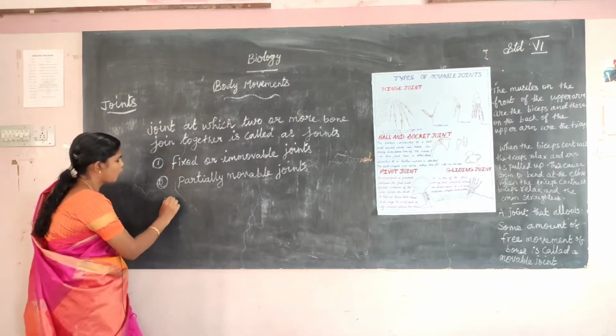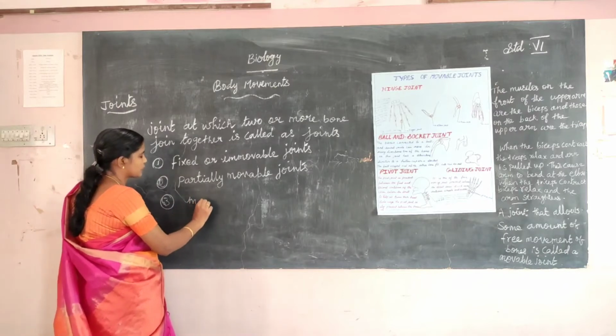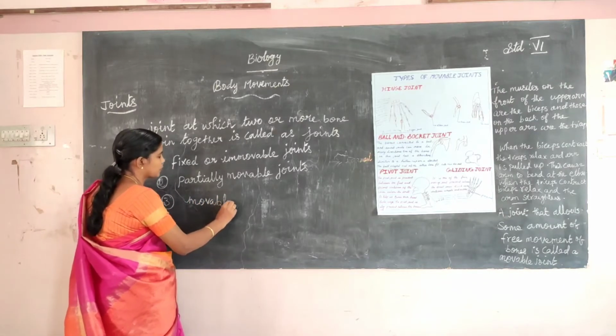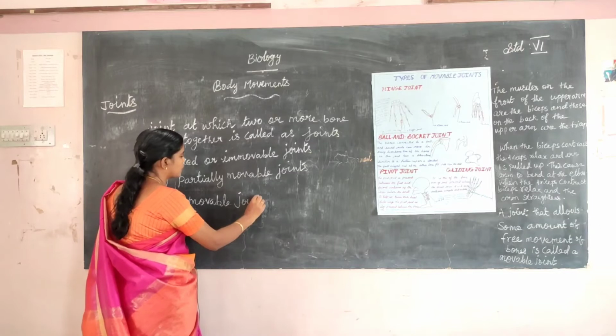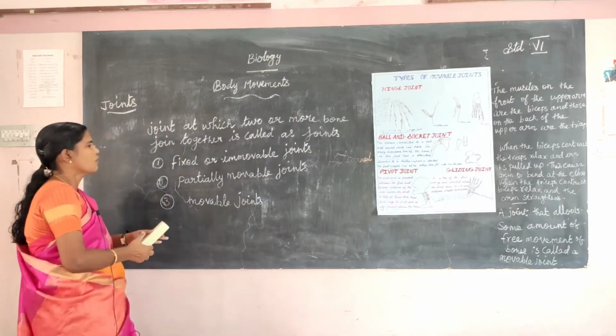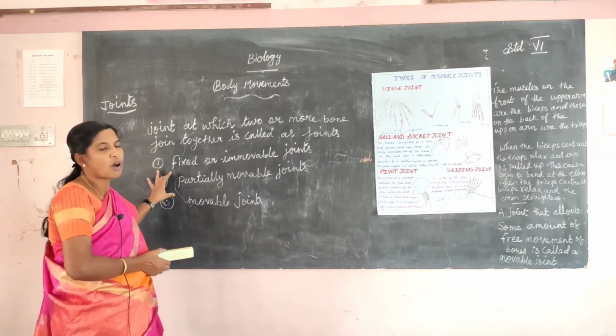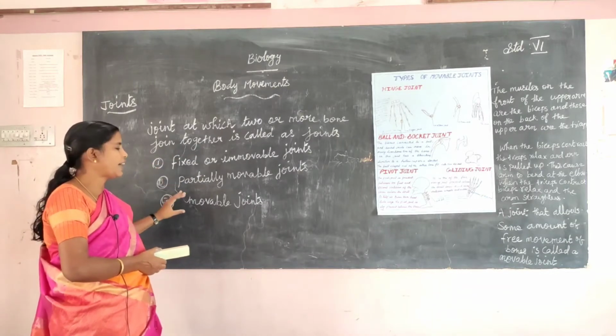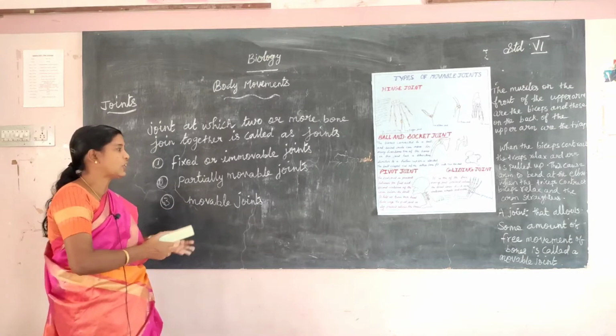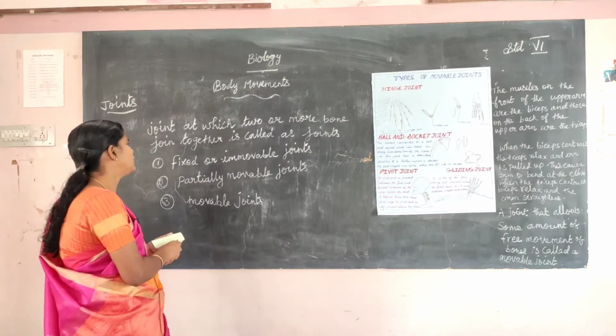Third one, movable joints. First one, fixed or immovable joint. Second one is partially movable joint. Third one is what? Movable joint.